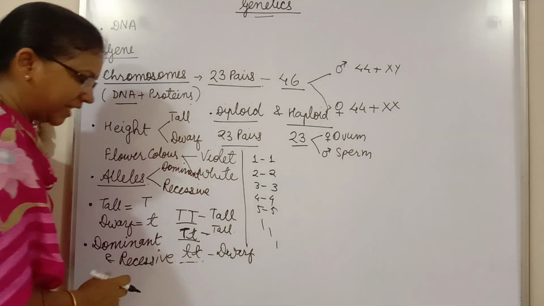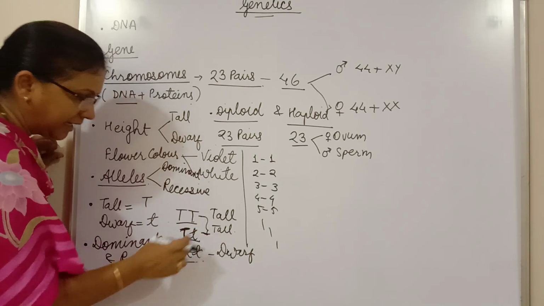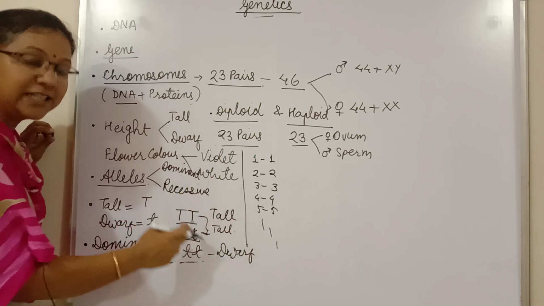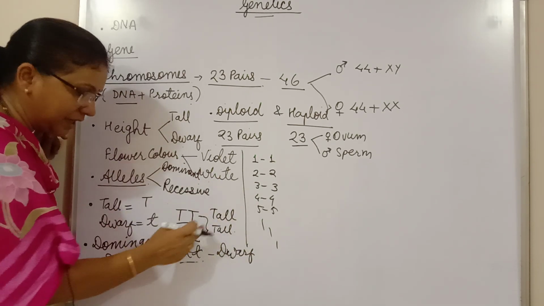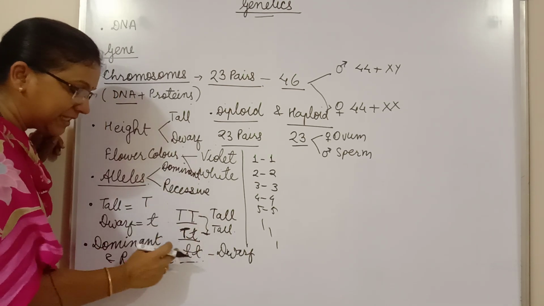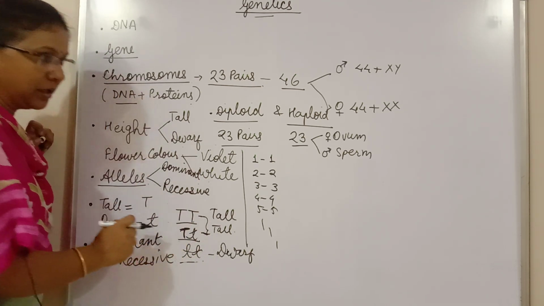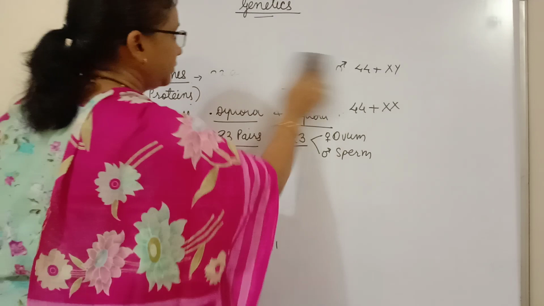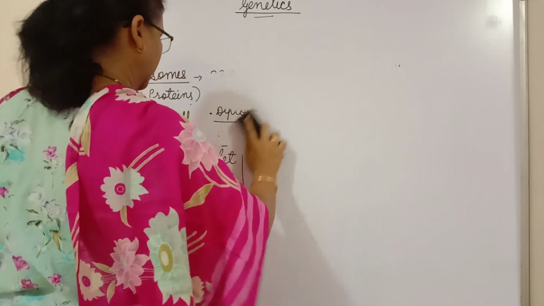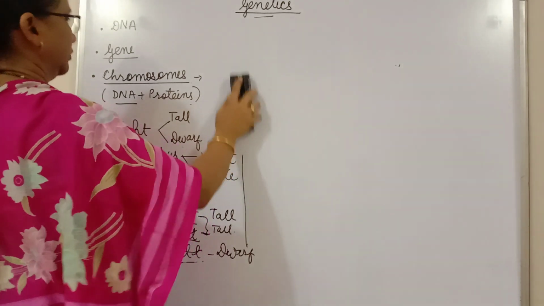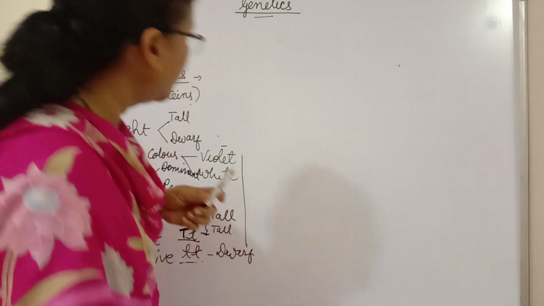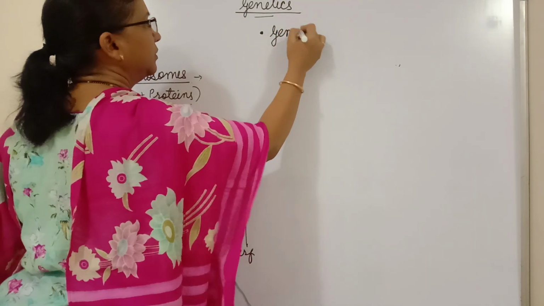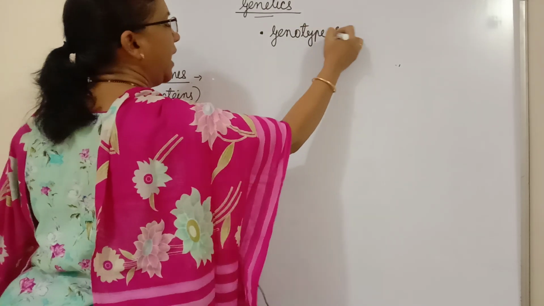Now on the basis of this, what you can say is that something is there which we can see by outer external features, and something is there which is decided on the basis of its genetic constitution. So here are two new terms again: genotype and phenotype.